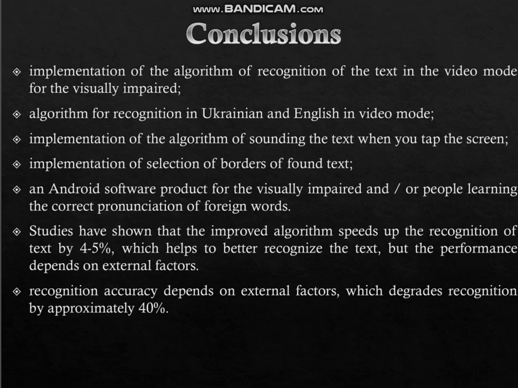In conclusion, we can say that during development we achieved the following. Implementation of the algorithm of text recognition in the video mode for the visually impaired. Algorithm for recognition in Ukrainian and English in video mode. Implementation of the algorithm of sounding the text when you tap on the screen. Implementation of selection of borders of found text. An Android software product for the visually impaired and people learning correct pronunciation of foreign words.